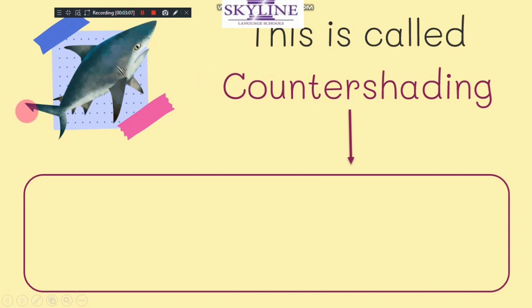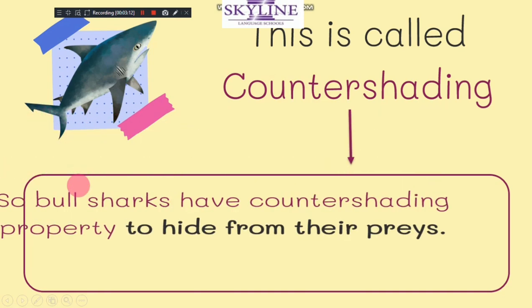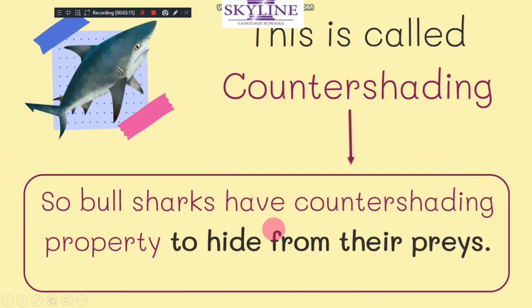Okay? Look, this property is called counter shading, in the bull shark only. The bull shark only has the counter shading property. You have to know counter shading. What does it mean? The bull shark has the counter shading property to hide from their prey. Counter shading means two colors, dark back and white belly. This is called counter shading, in the bull shark only. So when I ask you about counter shading, you have to remember the bull shark directly. When I ask you about the property inside the bull shark, you have to remember the counter shading property.